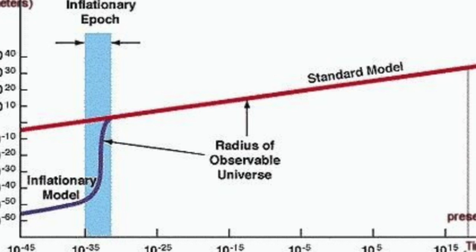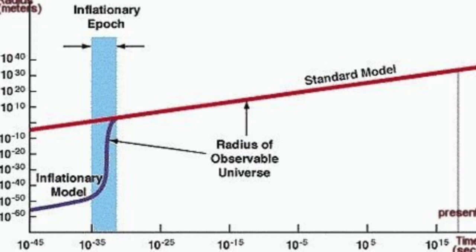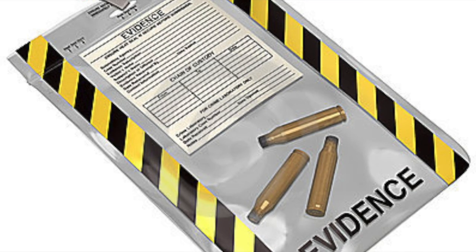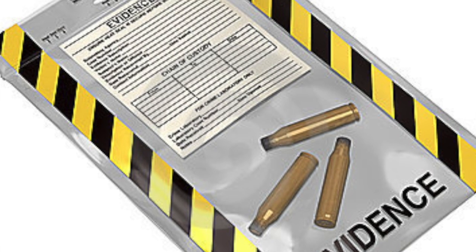As you can see, it's a very steep gradient when compared to the red line, which means that the speed of light during this period is much higher than it is today. Unfortunately, there is no hard evidence to verify varying constants, due to the fact that some of these constants may have changed such a long time ago.